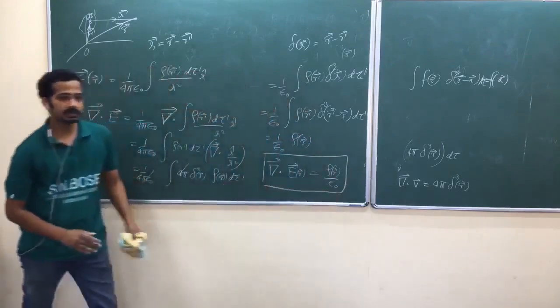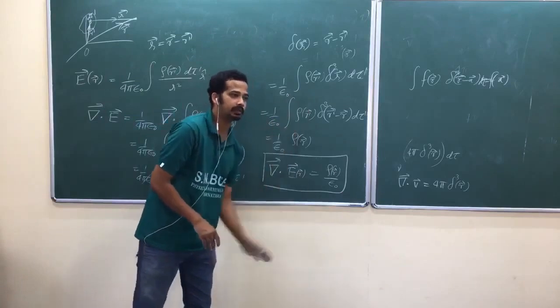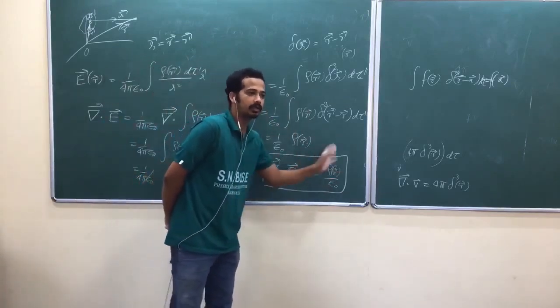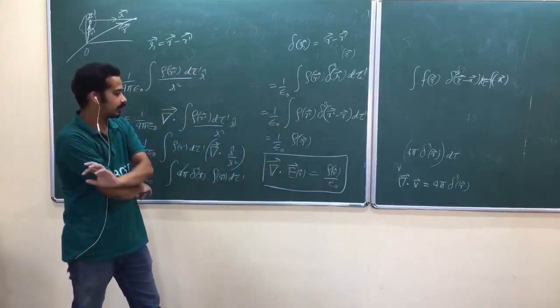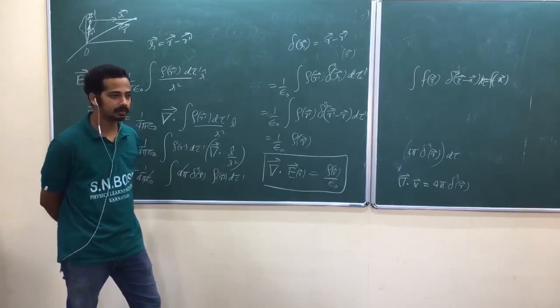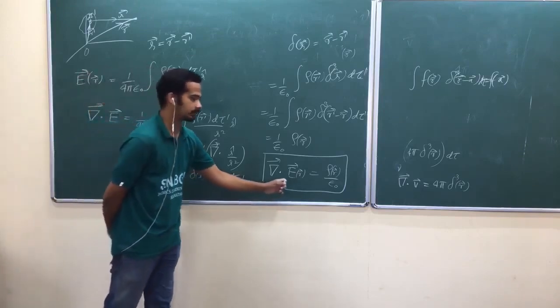So remember, this is a point operation. You are going to take this derivative at some point in space. If there is charge density in that space, you will get a divergence, otherwise zero. Why? Electric fields are always created by the charges, remember. It's not created or ended in air. I can say that just by seeing this.